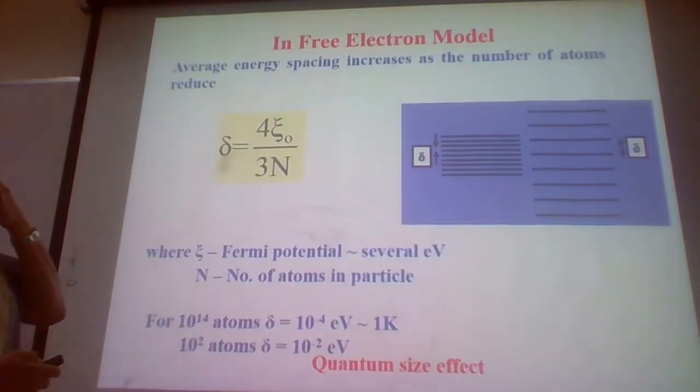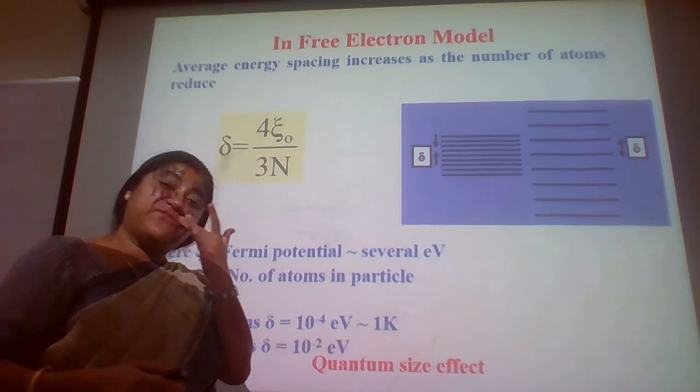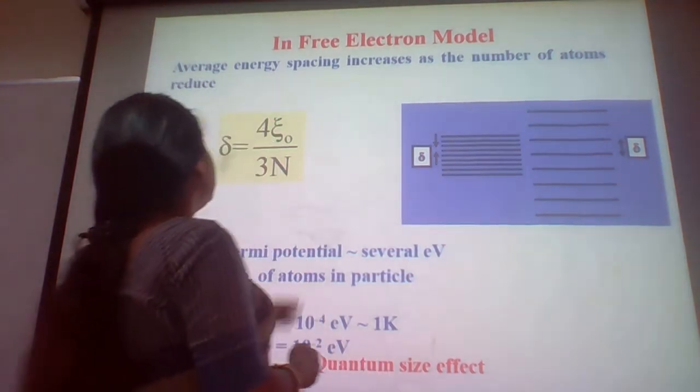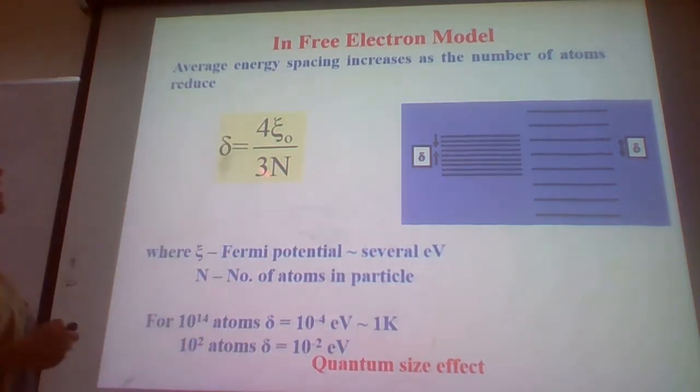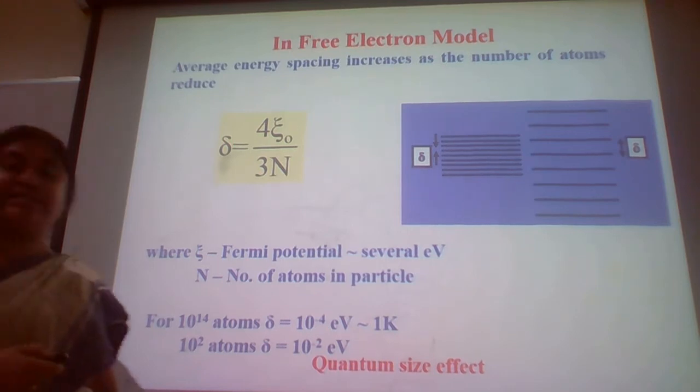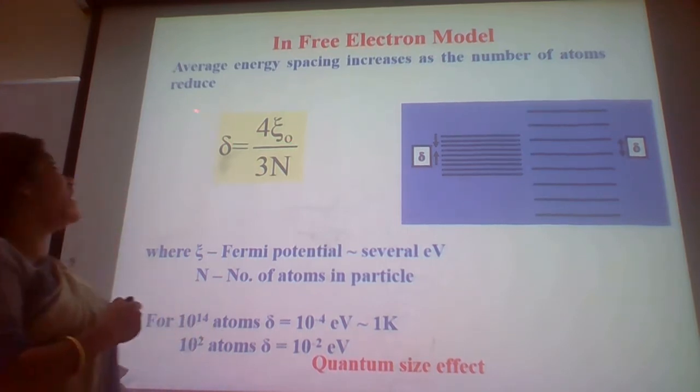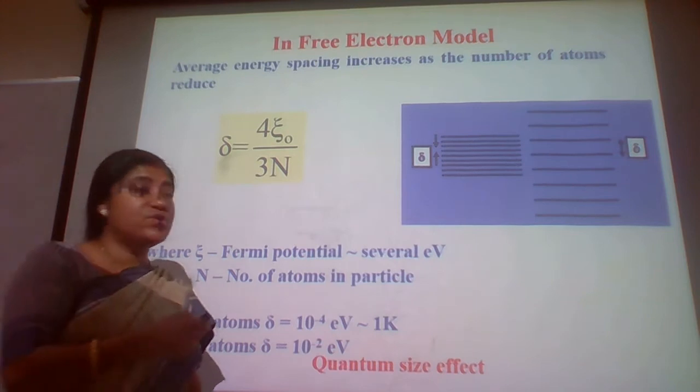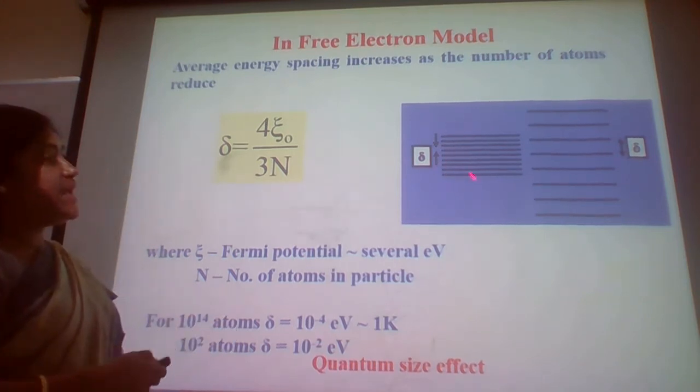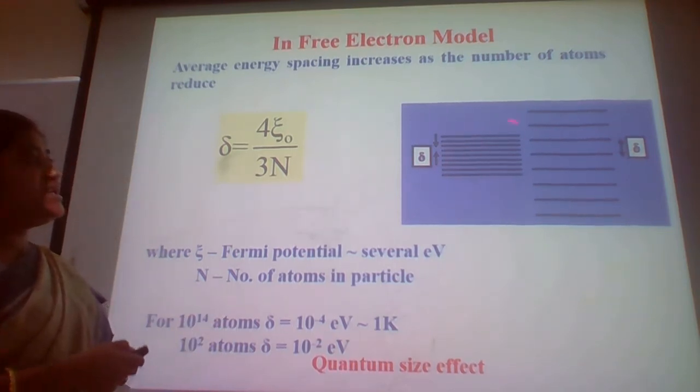So you can see that this is related to the free electron models, and in the free electron models the average energy spacing increases as the number of atoms is reduced. These are the inter-energy level spacings.